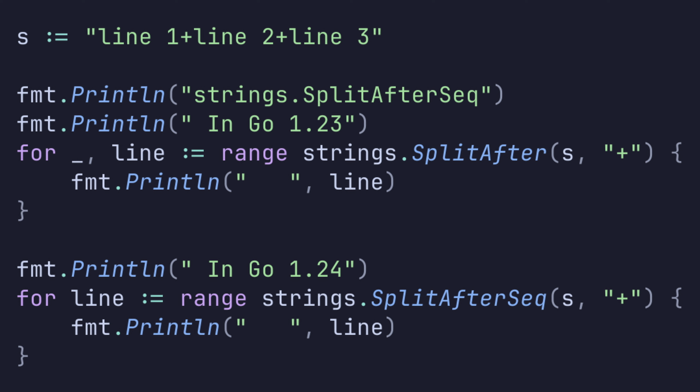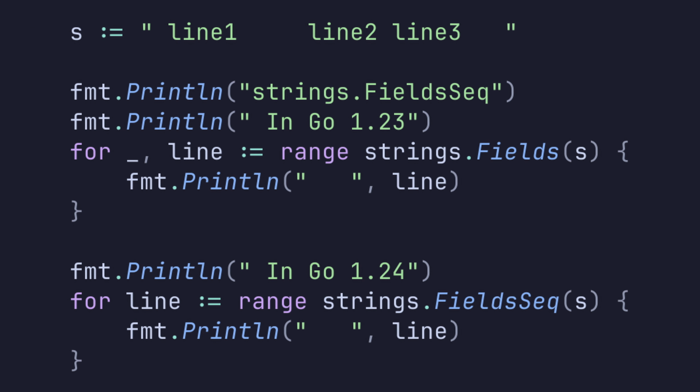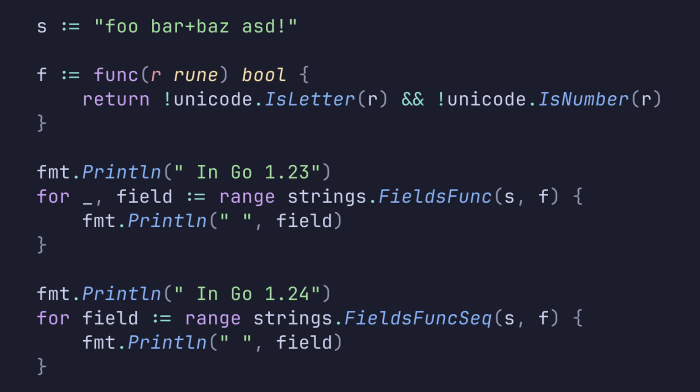SplitAfterSeq returns an iterator over substrings of a string split after each instance of the separator and is equivalent to the SplitAfter function. FieldsSeq is an iterator based equivalent to fields, splitting the string around whitespace characters. And finally, FieldsFuncSeq is an iterator based equivalent to FieldsFunc, splitting a string into fields based on the evaluation of a function.